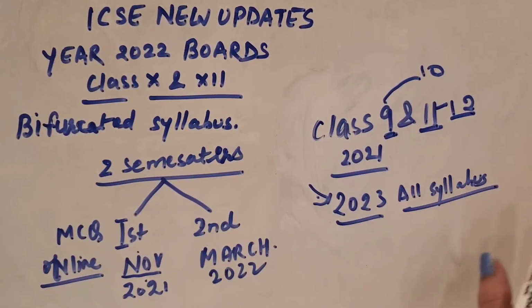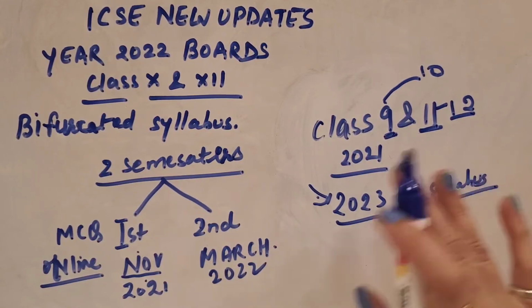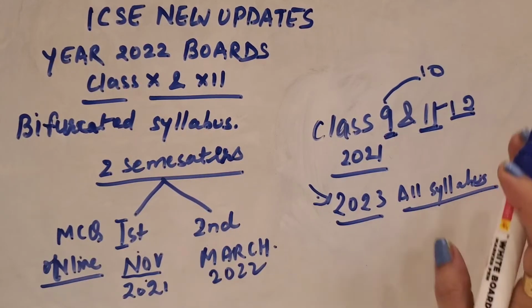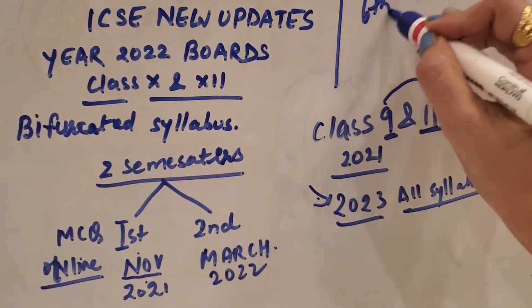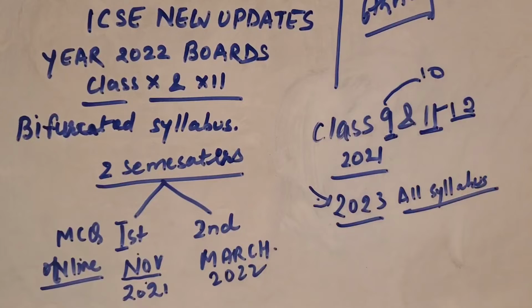So if any kind of notification will come, I'll definitely let you know. Right now you have no change in your portion, you have to study the full book, okay. This information came on the 6th August ICSE official page. If you check the 6th August official page, you'll find this.